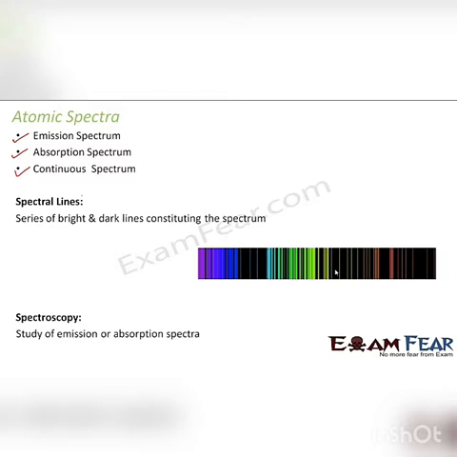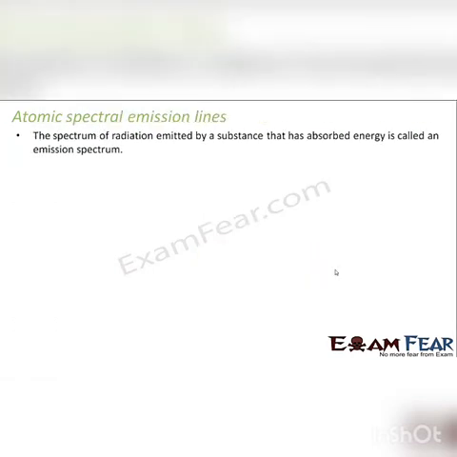So by looking at the emission or absorption spectrum, scientists can predict which object it is, right? This study of emission and absorption spectra is known as spectroscopy. Fine? Okay. Now let us talk about the atomic spectral emission lines.